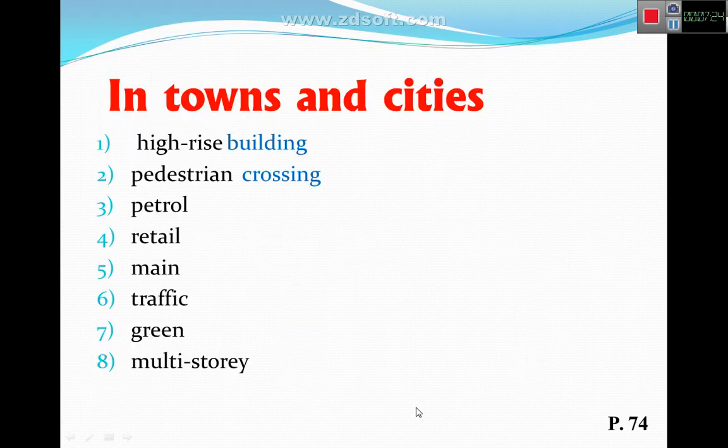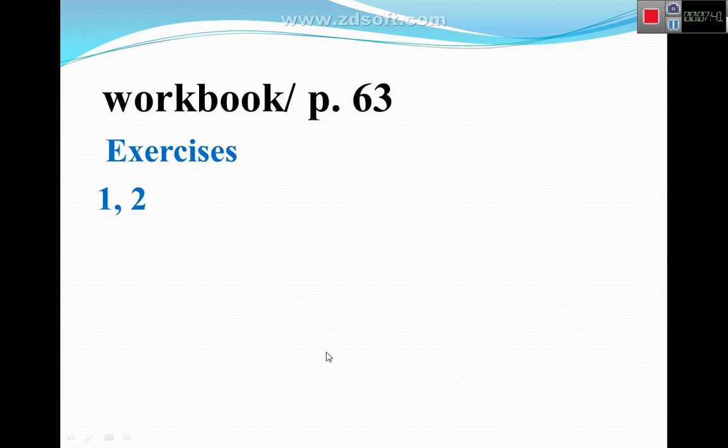And let's go to the next page. In towns and cities, write down like that, please, in your notebook, page 74. High-rise building and pedestrian crossing, and try to continue this because I already explained. Write down like that. And your homework, workbook page 63, exercise 1 and 2. It is about the new words.